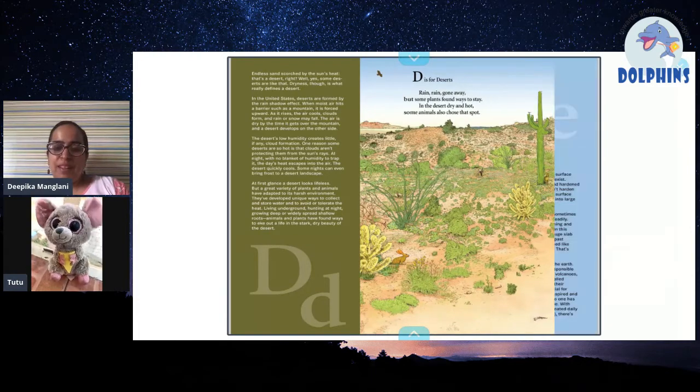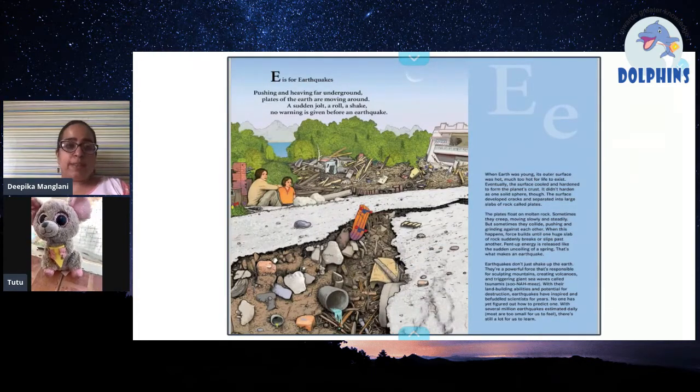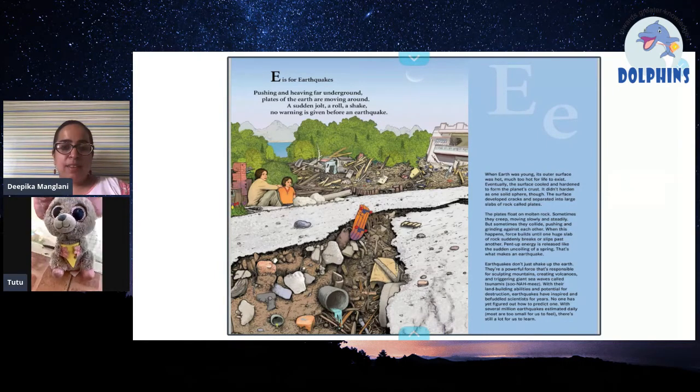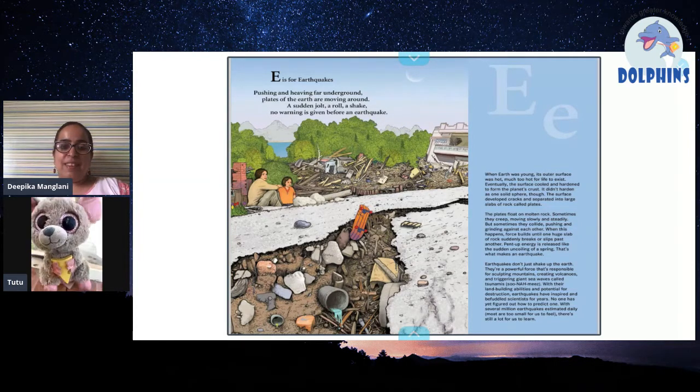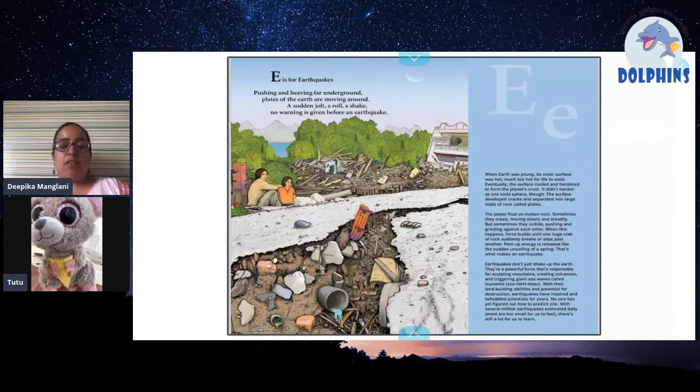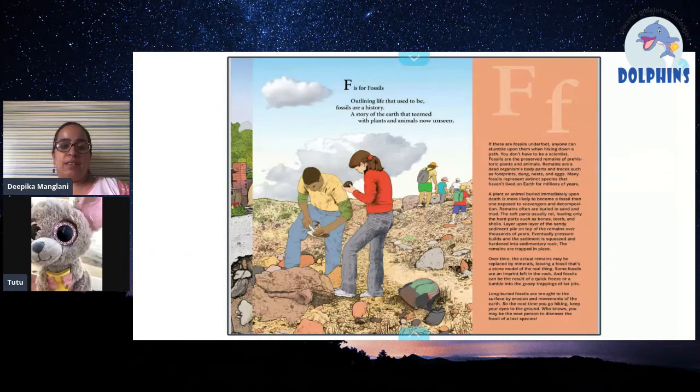Yeah. E for earthquake. Have you seen an earthquake? Yes, I have seen. You can continue. So this is E for earthquake. When there is something going on inside the core of the earth, the earth shakes. And when the earth shakes, we all feel that.